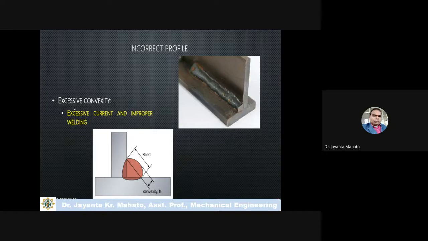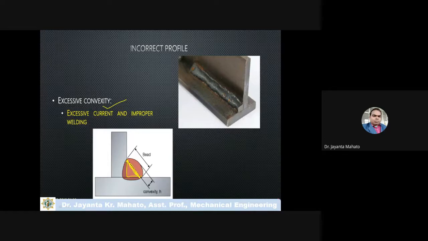Another is excessive convexity. Excessive convexity means suppose this is the profile, and if welding occurs like that, then this is actually perfect welding.